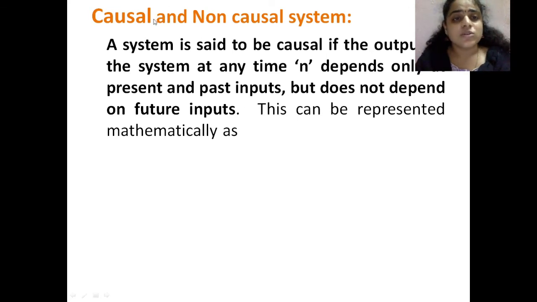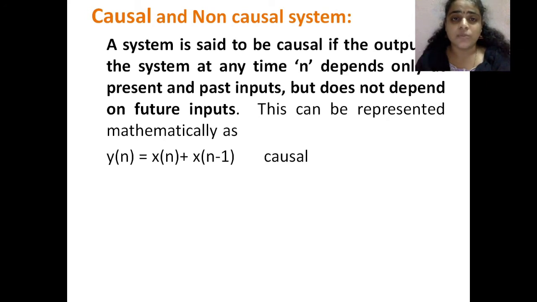Those types of systems are called causal systems. If the output depends on present, past and future inputs, then those are called non-causal systems. In this example, this can be represented mathematically as y of n is equal to x of n plus x of n minus 1. This is a causal system. y of n is equal to x of 2n is a non-causal system.